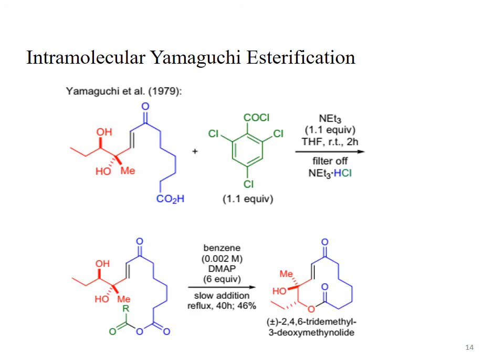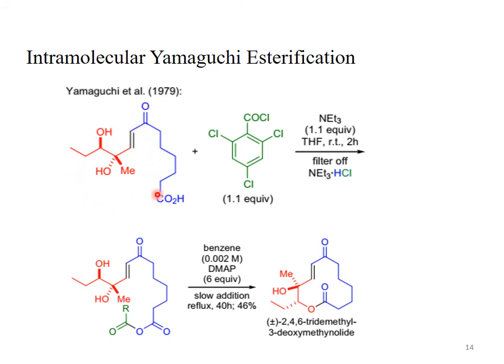See this one, this is another reaction which explains the intramolecular Yamaguchi esterification reaction. Again, it is a macromolecule with a simple carboxylic acid. This is the carboxylic acid, and here is the hydroxyl group. So we can say it's a hydroxycarboxylic acid.